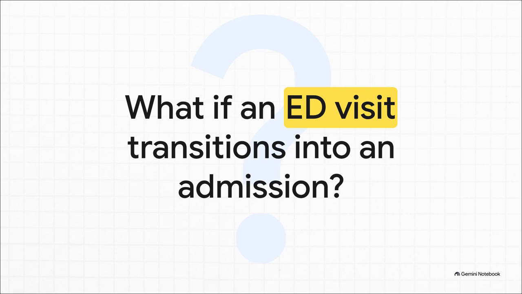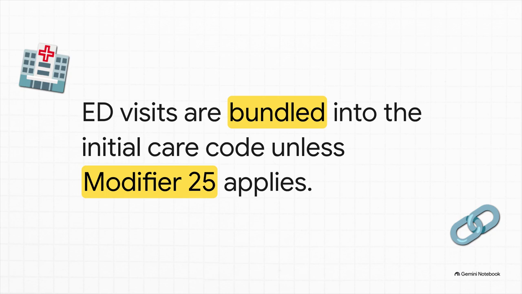Now, we have to talk about a very common scenario. What happens if your patient starts out in the emergency department, gets evaluated, and then ultimately gets admitted to observation or inpatient status? How exactly do we code that same-day site of service transition? Well, the rule of thumb here is that those prior services, like an ED visit or an office visit by the same provider on the exact same date, they just roll right into the initial hospital care code.